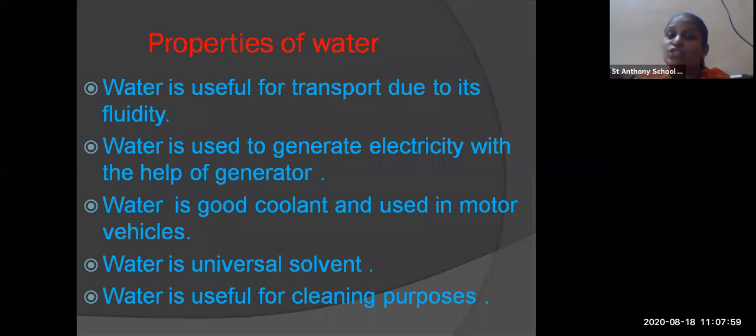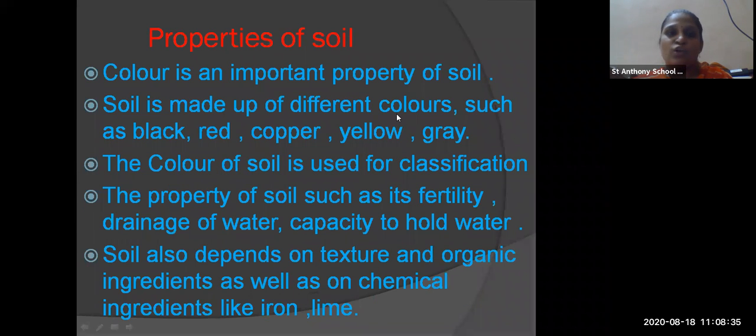Okay, water is a good coolant and is used in the motion of vehicles. Sometimes the vehicles become too hot. So what we do, we pour some water on it and we make the vehicle cool down. So it is working as a good coolant. Then water is a universal solvent, we have shown previously. Then water is also useful for cleaning purposes. Water is used for many different purposes: for washing, cleaning your vessels, cleaning vehicles. Okay, for drinking, and for animals also. So these are the properties of water.